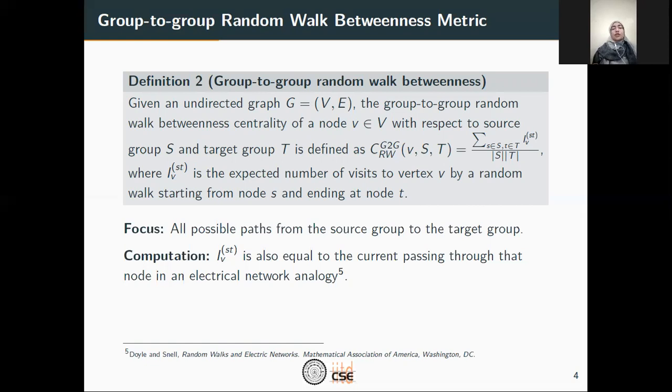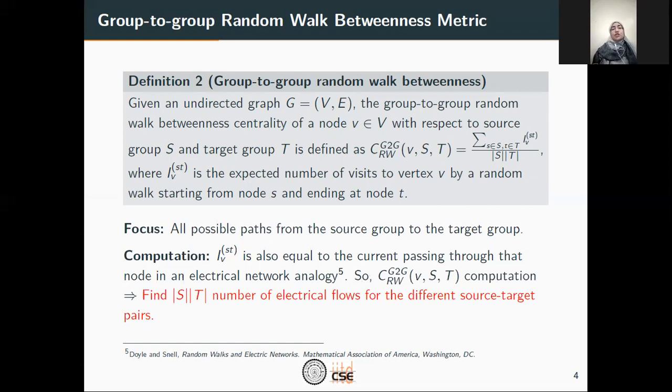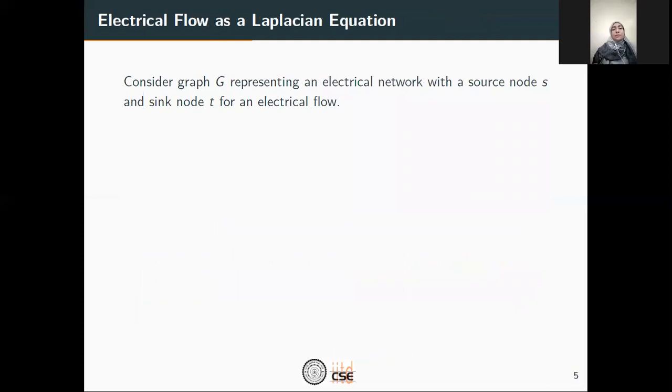So this means to compute these expected number of visit terms, we need to find such electrical flows. And in particular, since we need to do it for all possible source and target node combinations, we need to find the size of the source group times the size of the target group number of electrical flows for different source target pairs. There are different ways by which we can compute such electrical flows. Let's discuss one such way.